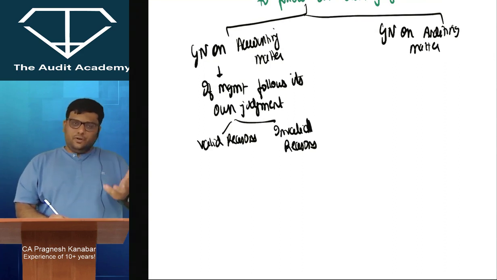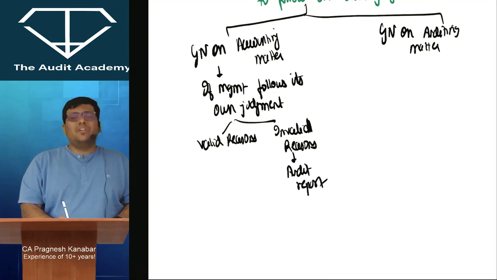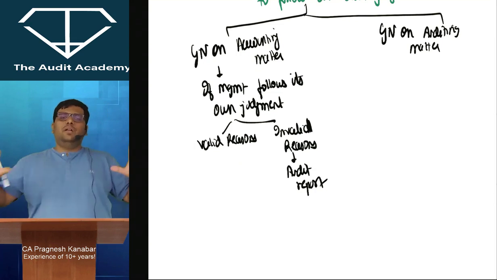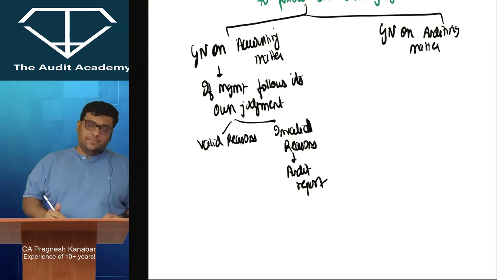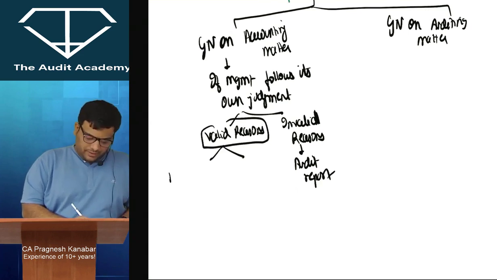If invalid reasons and they are following their own judgment, then somewhere it has to come in your audit report, which will be covered in the subsequent lectures. I have one full lecture on audit report, so relax as of now. But if there are valid reasons, they should disclose it properly in the notes to accounts.